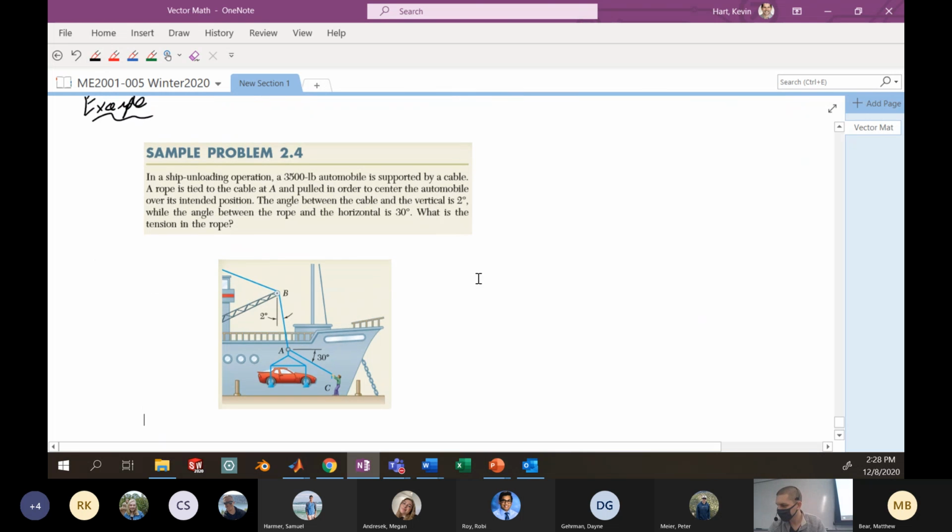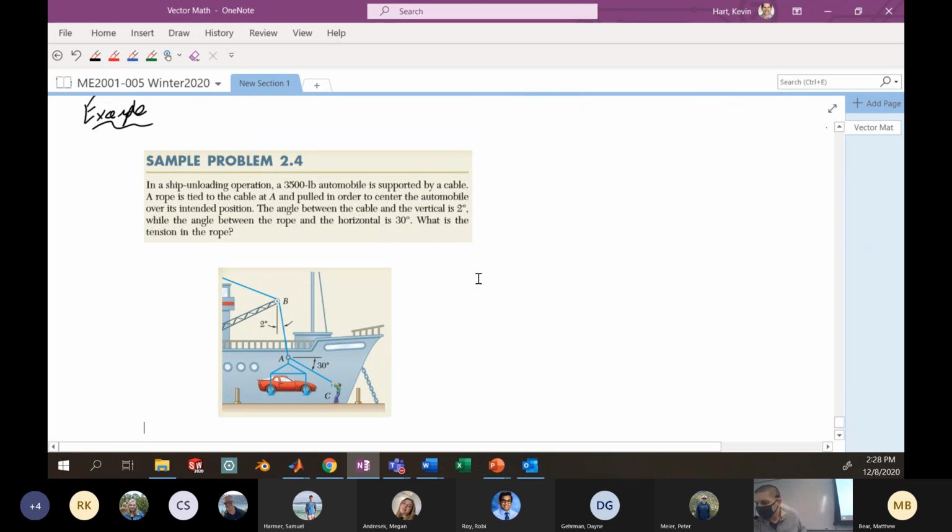Okay, so here we are. We're unloading a ship. Seem to be a lot of dock workers today.